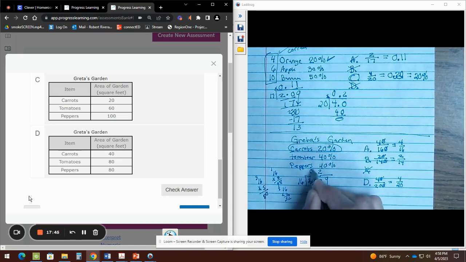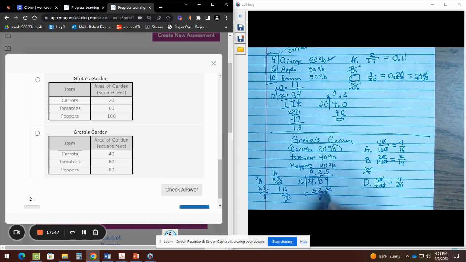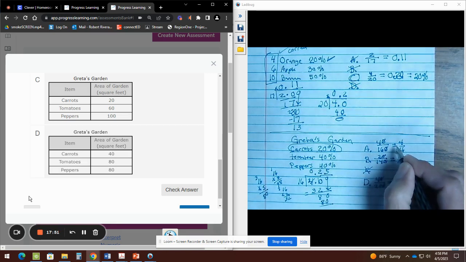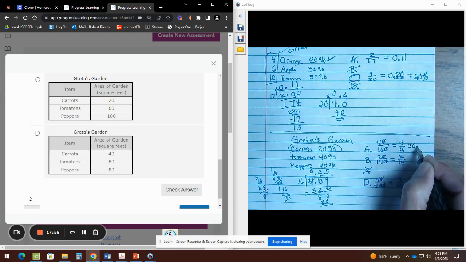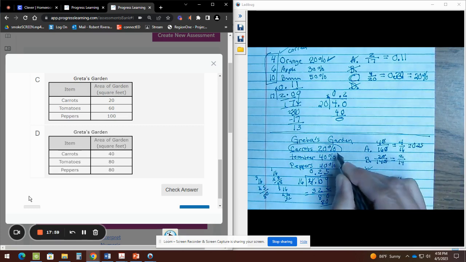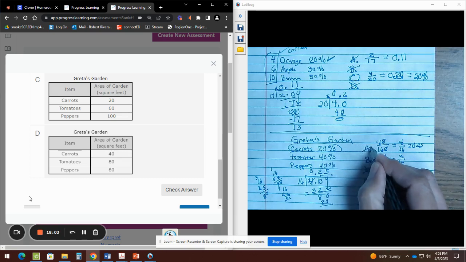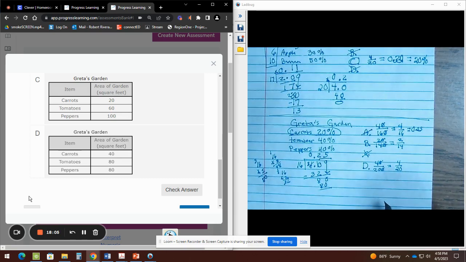And voila, exactly the same. So now I know that the first fraction is equivalent to 0.25, and that would not be 25%. This is 20%, so I know that letter A is not the answer. Now I have it between B and D.